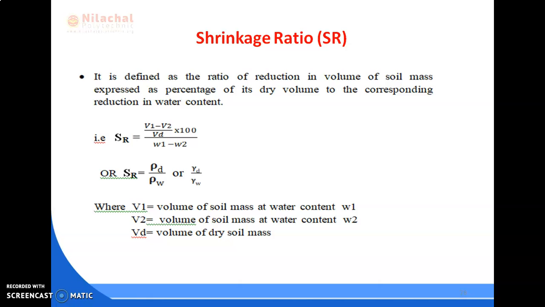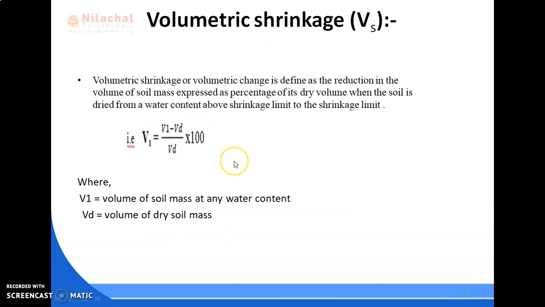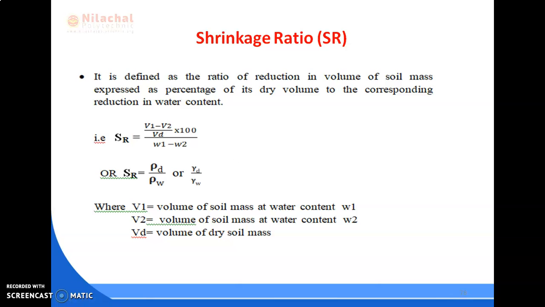Next is shrinkage ratio, SR. It is defined as the ratio of reduction in volume of soil mass expressed as percentage of its dry volume to the corresponding reduction in water content. That means whatever the volumetric shrinkage we find out, divided by the corresponding reduction in water content. Its other formula is SR equal to rho D by rho W, or gamma D by gamma W.